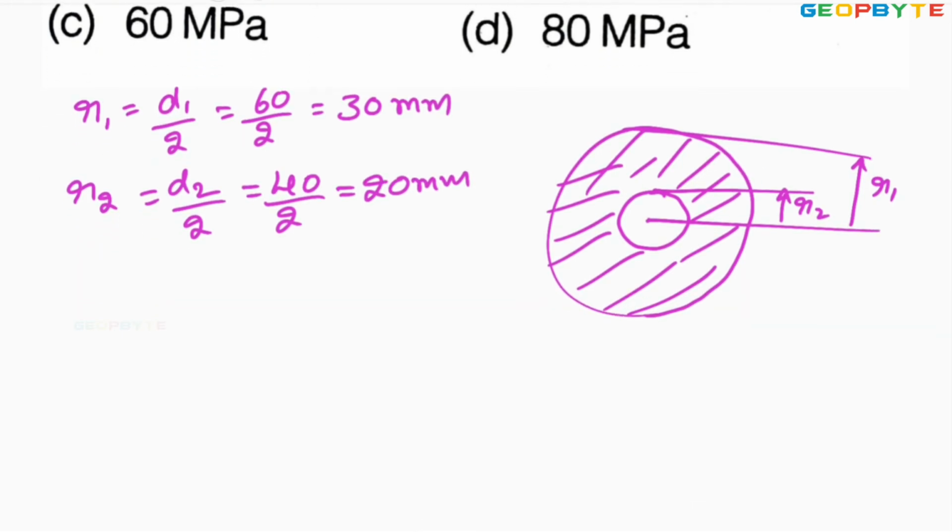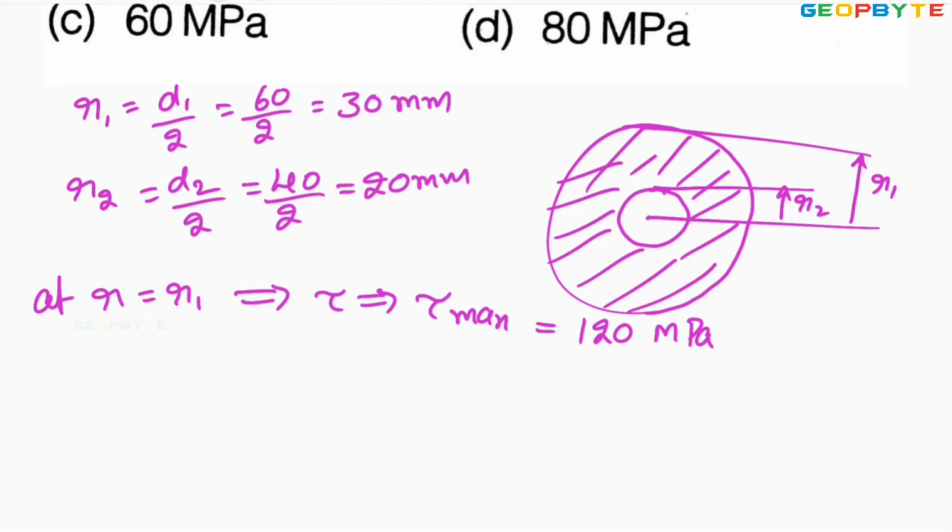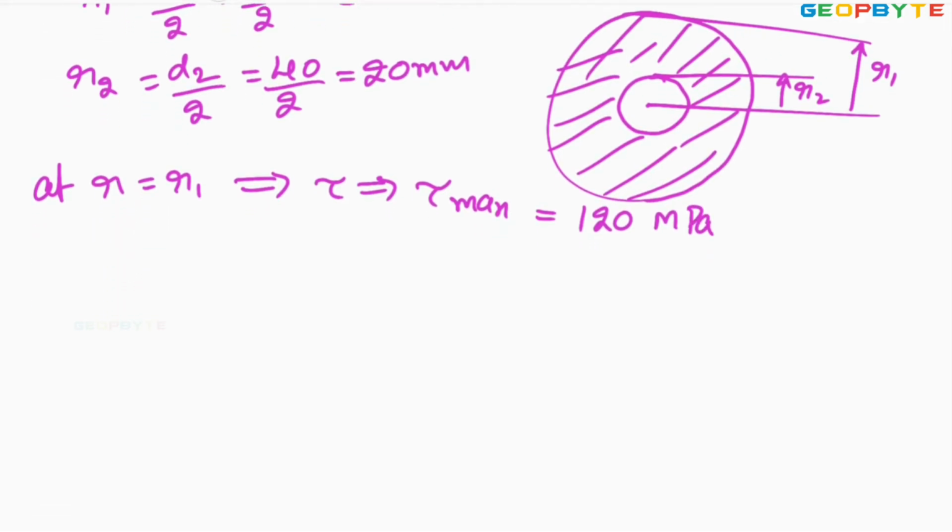You know, maximum shear stress is developed at the outer radius. At R equal to R1, tau becomes tau max. That tau max is given as 120 megapascal. Remember, maximum shear stress is developed at the outer radius, and minimum shear stress is developed at the inner radius.